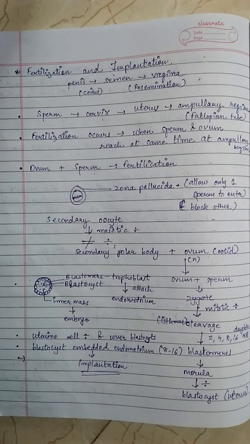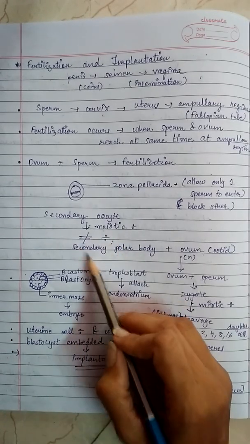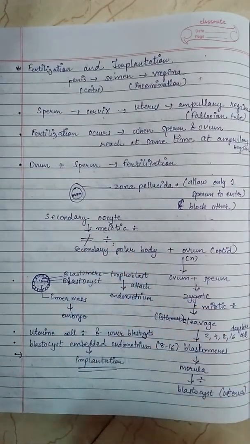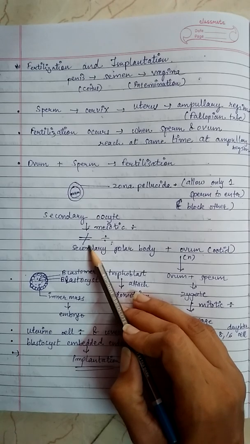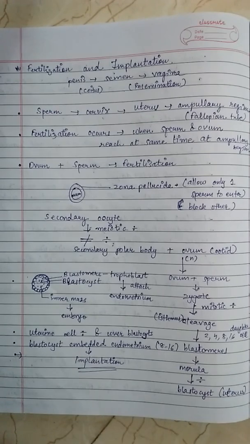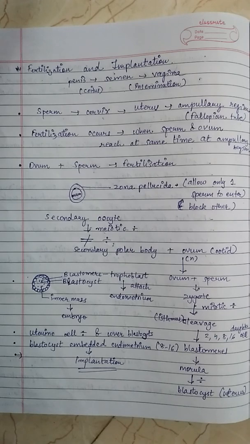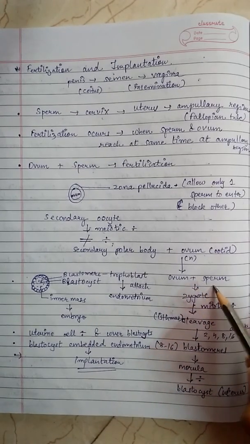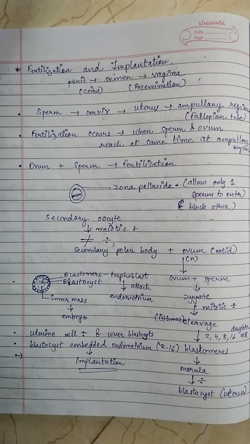and the plasma membrane. This induces the completion of the meiotic division of the secondary oocyte. The division is unequal and results in the formation of the second polar body plus the ovum. Then the ovum fuses with the sperm and forms a diploid zygote. One has to remember the sex of the baby: males have X and Y, and females have XX.